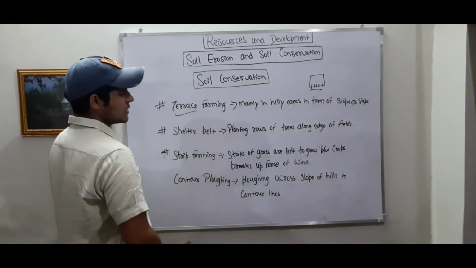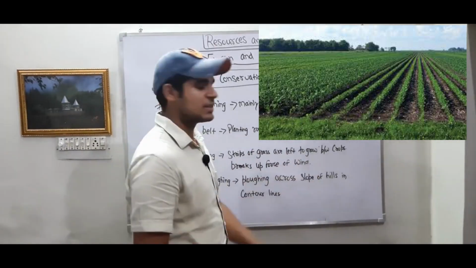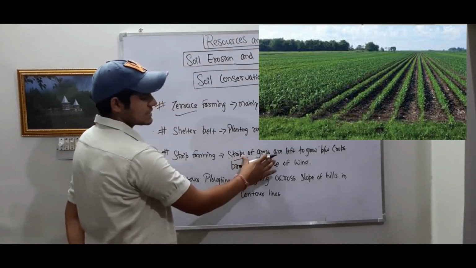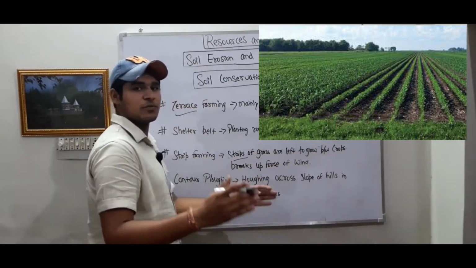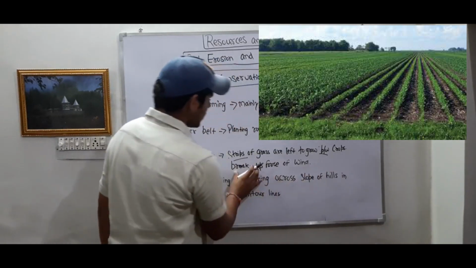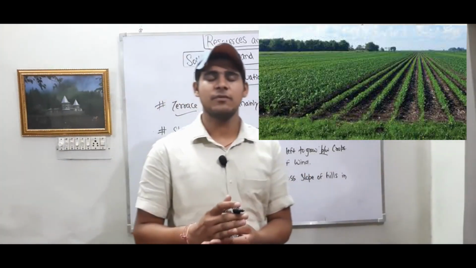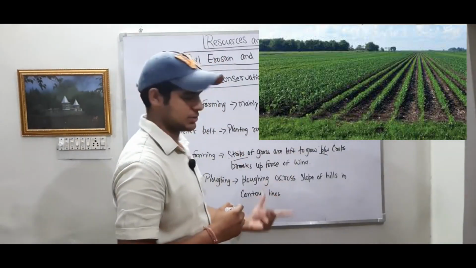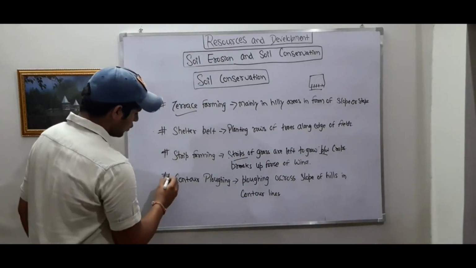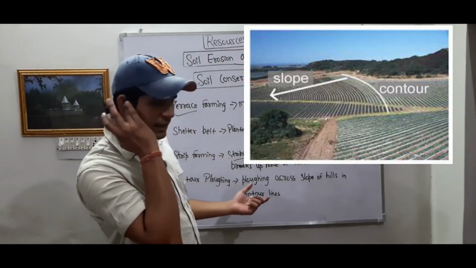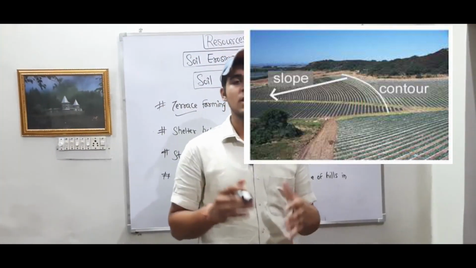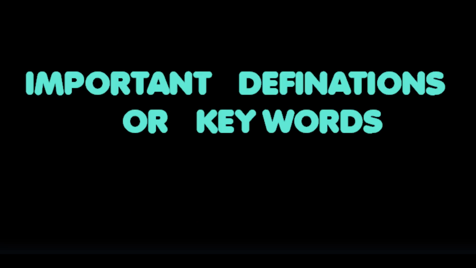Third, strip farming. Strips of grasses are left. Initially, strips are made in the farm or cultivating area, and then strips of grass are left to grow between the crops, which can break the force of wind that can cause soil erosion. Thus, strip farming prevents soil erosion. Fourth, contour ploughing. It is mainly done in hilly areas, ploughing across the hills in the form of slopes or contour lines.